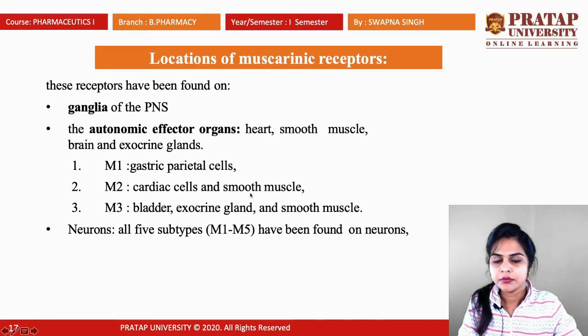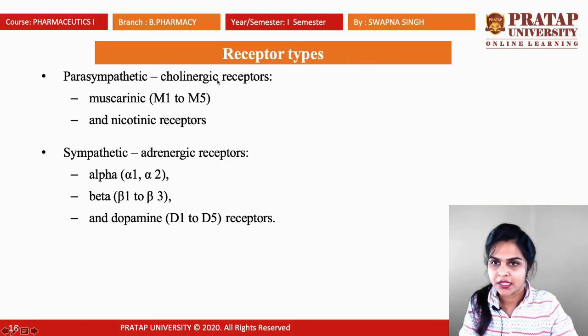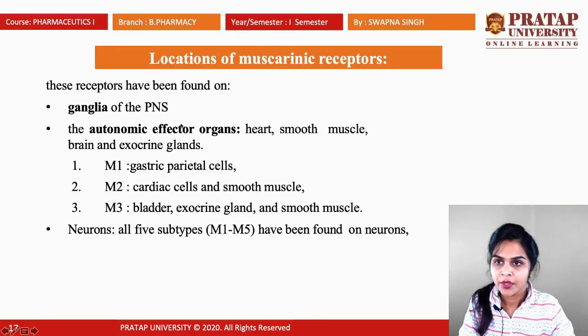Next is the location of the muscarinic receptor. The muscarinic receptor is present in the parasympathetic or cholinergic system. These receptors have been found on the ganglia of the PNS, the ganglia present in nerves, so at that place it is located. They are also found on the autonomic effector organs: heart, smooth muscle, brain and exocrine glands. These are all autonomic effectors.